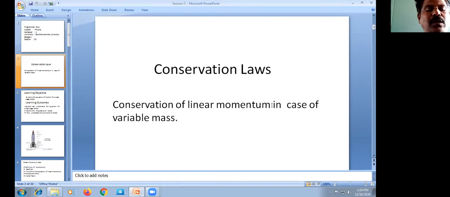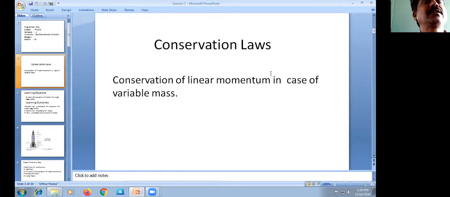A small opening at one end of the chamber allows the gas to escape from that chamber, and doing so provides thrust for that rocket. When the thrust is given to the rocket, it automatically propels the rocket in the opposite direction. So this is the simple principle of rocket propulsion.